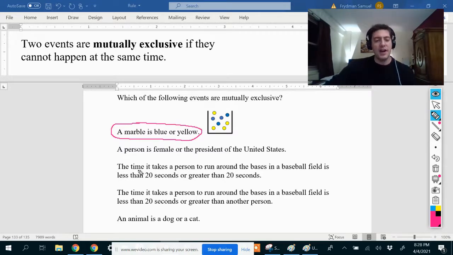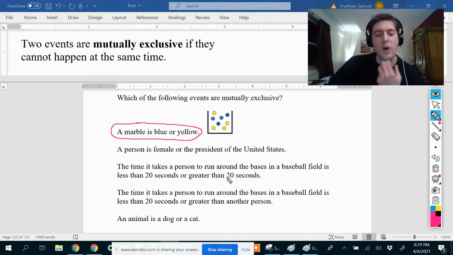Next example, the time it takes a person to run around the bases in a baseball field is less than 20 seconds, or greater than 20 seconds. So imagine that we have a person running around the bases in a baseball field, starts at home plate, then he runs to first base, second base, third base, and then back to home plate, okay?